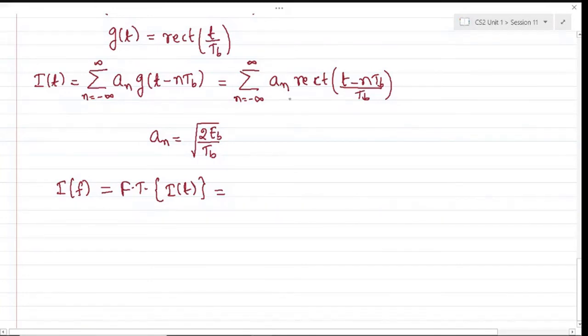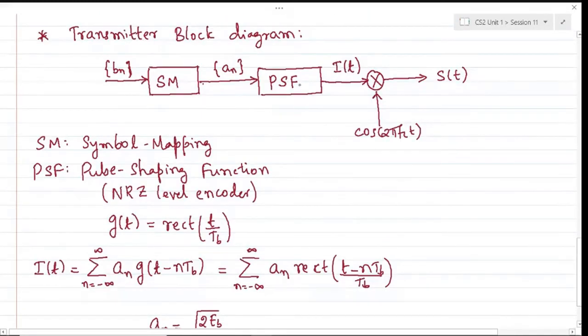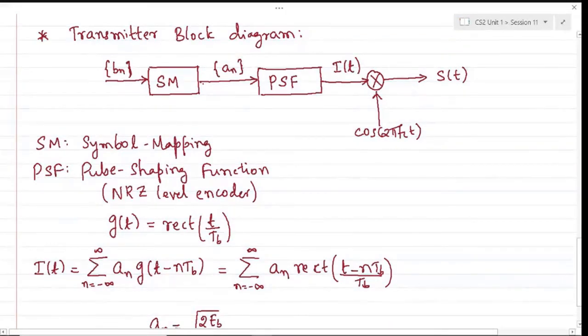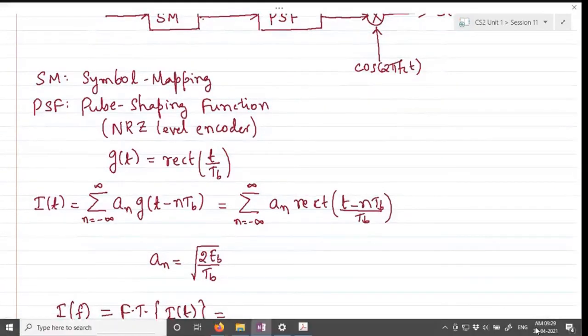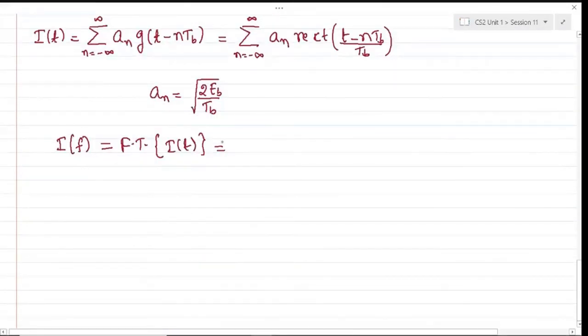Yeah, so this will be applying the Wiener-Khinchin relation, where this will be the modulus of G(f) the whole square, in the sense the pulse shaping function will act as kind of a filter, whose output spectrum is related with the input spectrum in the way that the input spectrum is multiplied by the magnitude square of the impulse function itself.